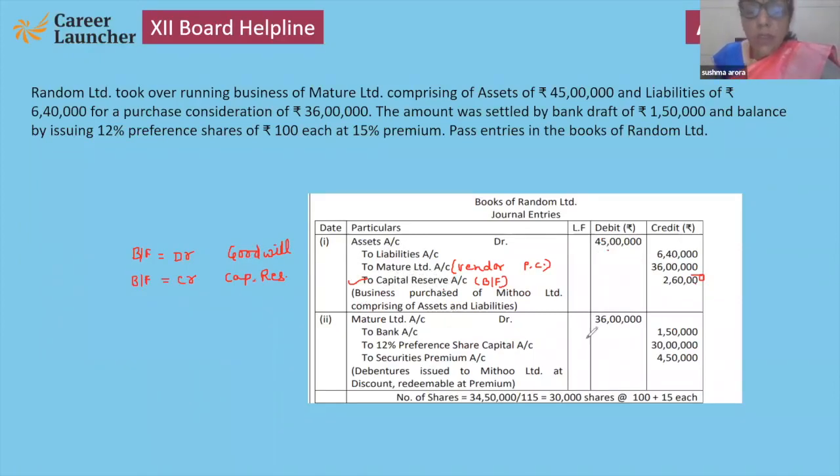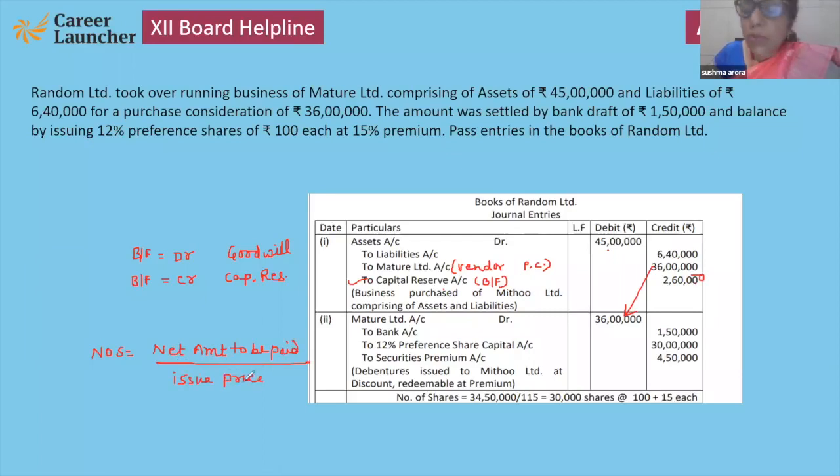Okay. Now Mature Limited, this 36 lakh will be debited through bank draft or bank account, then capital, and then SPR. Now, how to calculate the number of shares? As I explained to you, only one formula: net amount to be paid upon issue price.